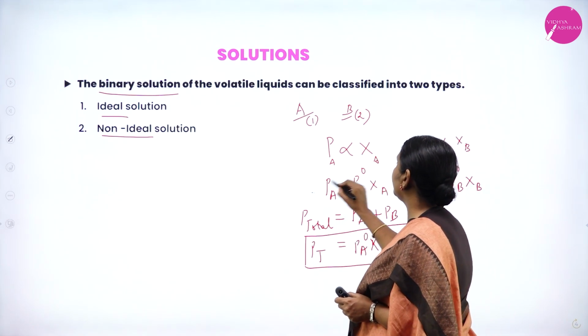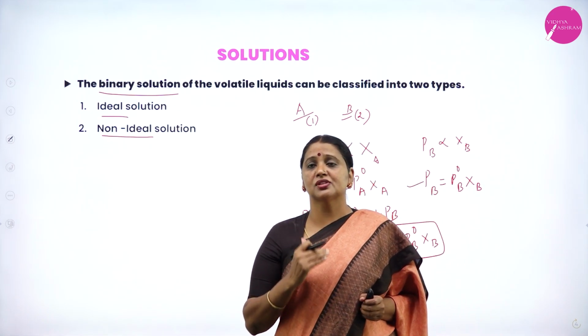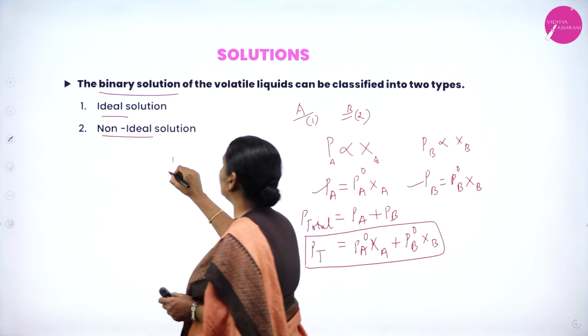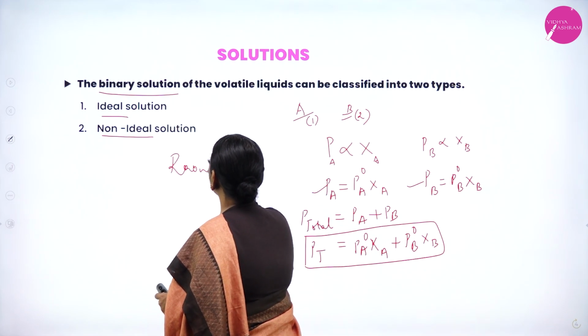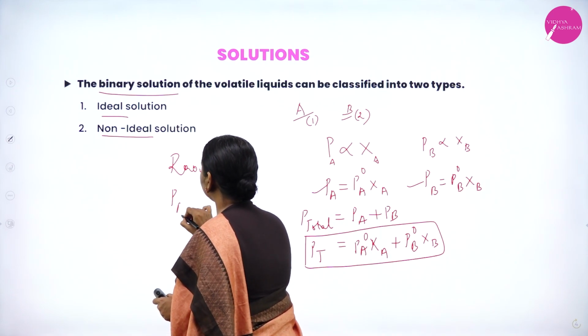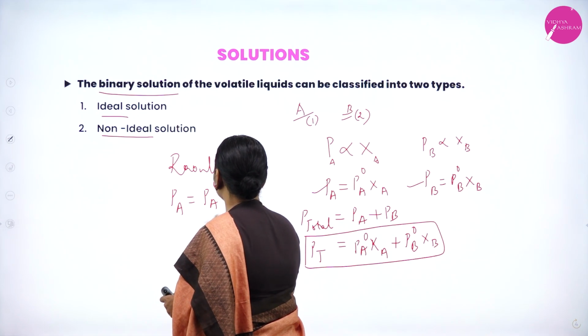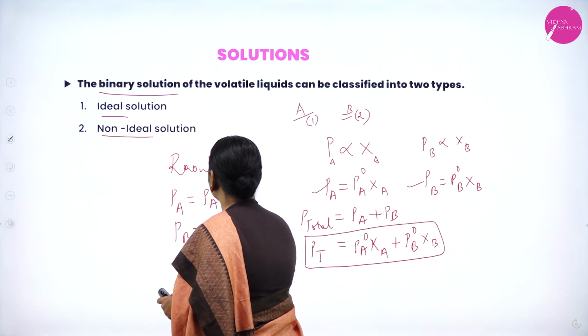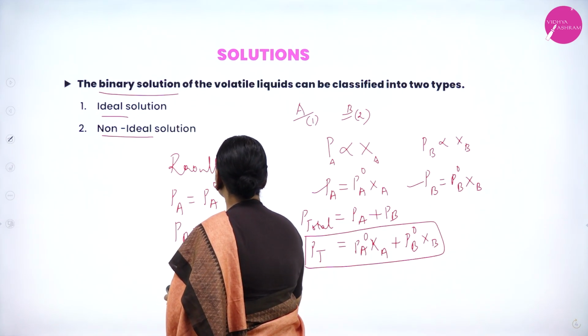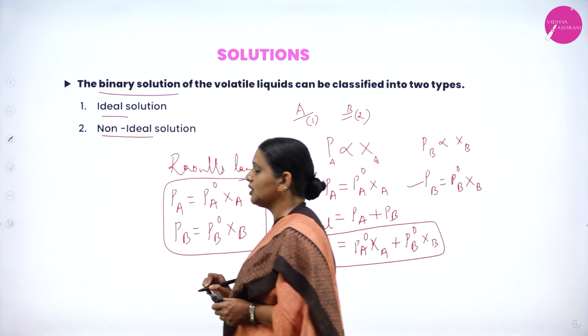These are the mathematical forms of Raoult's law for a binary solution: PA is equal to PA naught XA, and PB is equal to PB naught XB.